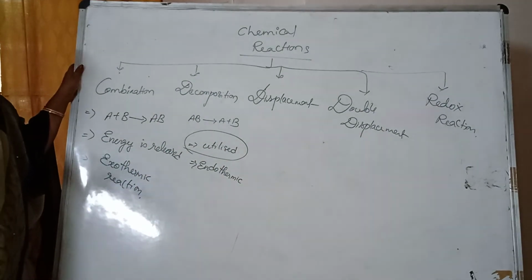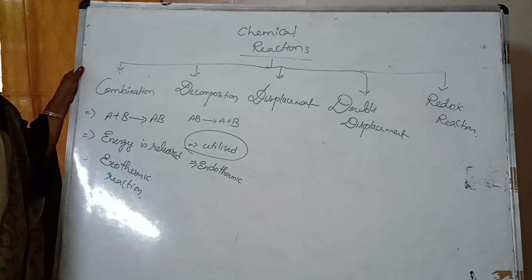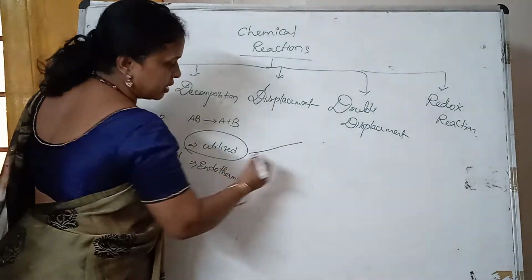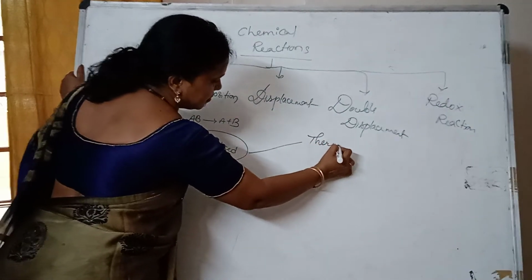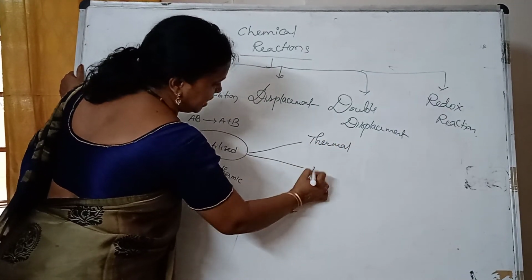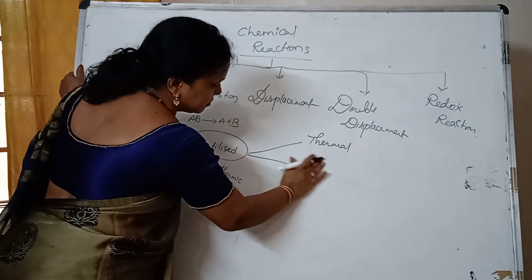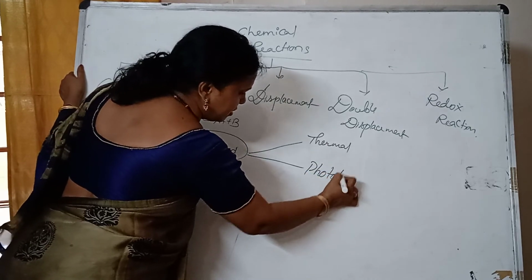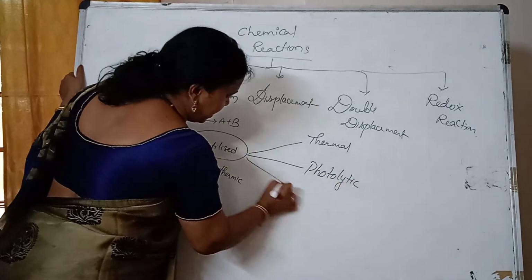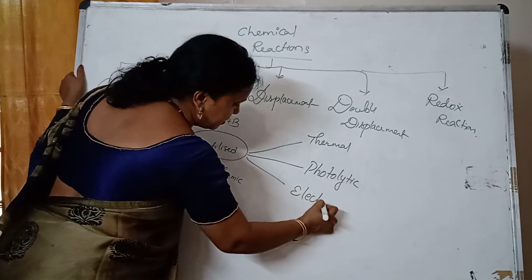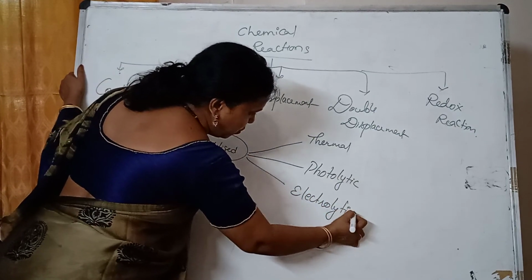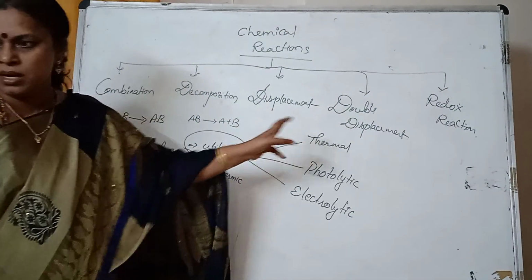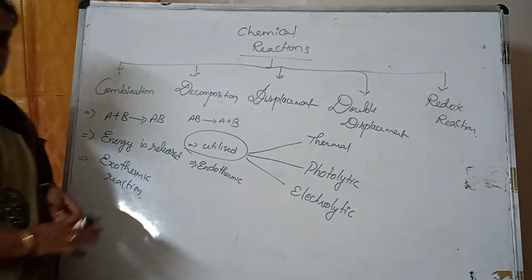Now, energy is utilized, right? Based on the source of energy which is given to it, it is categorized into 3 groups. So one is thermal, another one is photolytic, and the third one will be electrolytic. Now more details let us study for these 2 reactions and then only we can go for the other category. Okay, without learning this we can't.